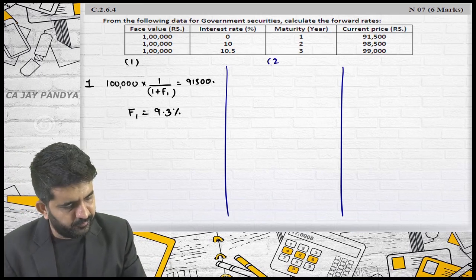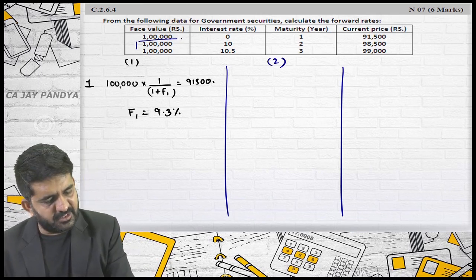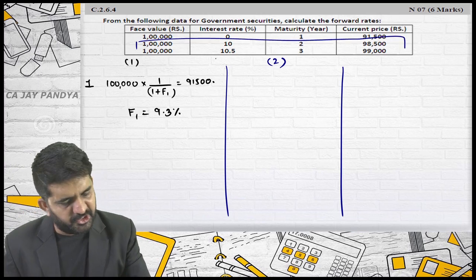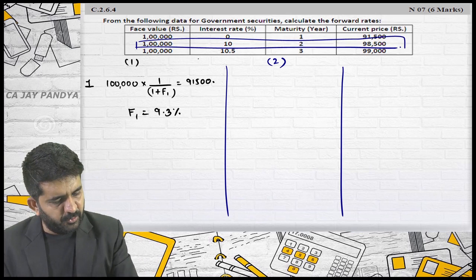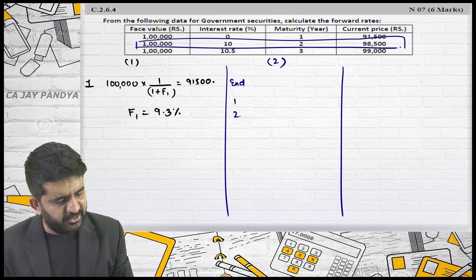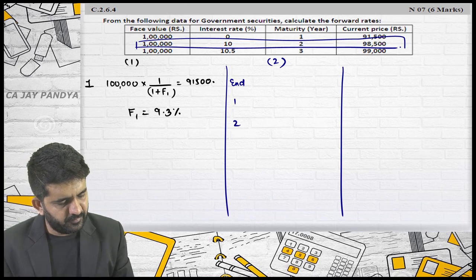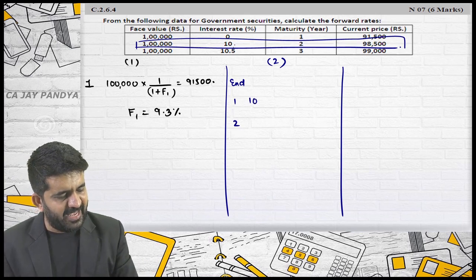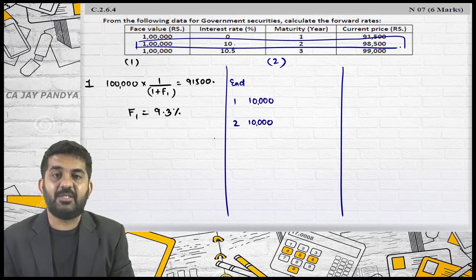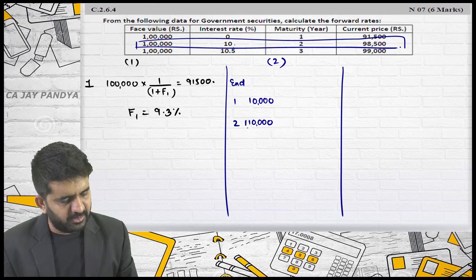Number 2. Take this security only in consideration. If you are going to invest in this security, at the end of first and second year, you are going to get 10% on 1 lakh, 10,000. 1 lakh 10,000. Is it alright?